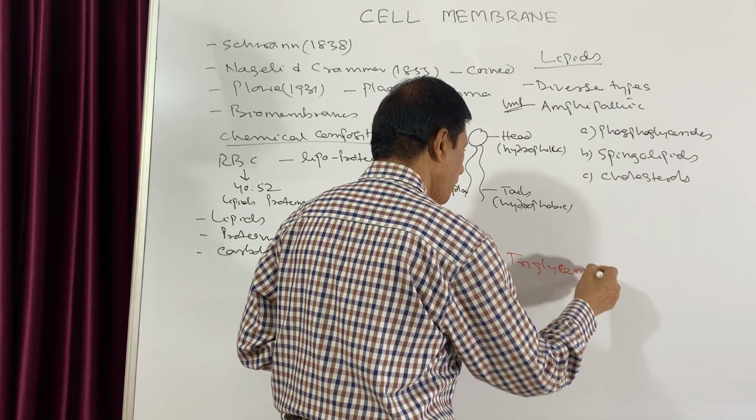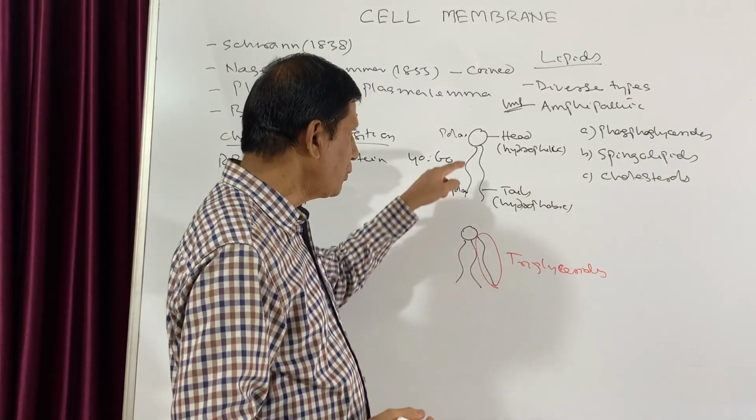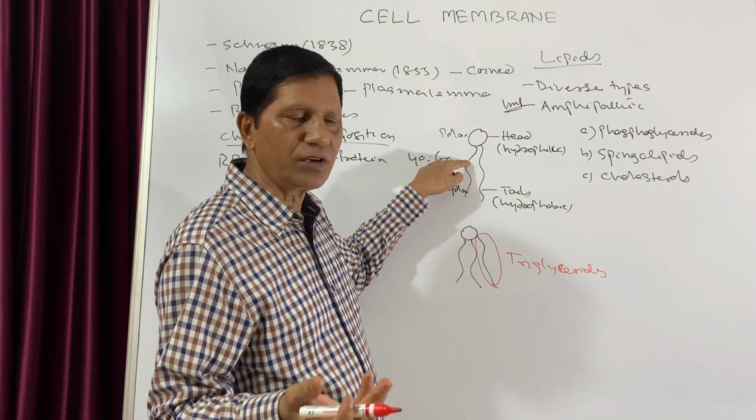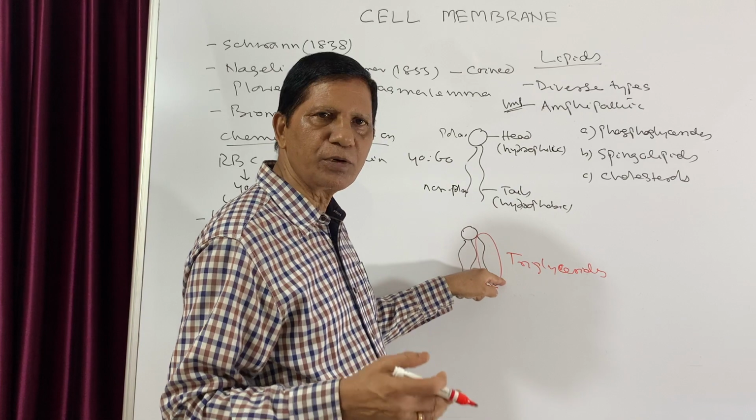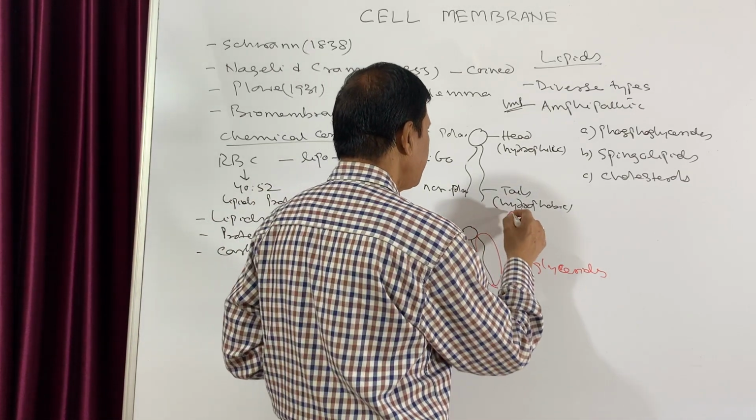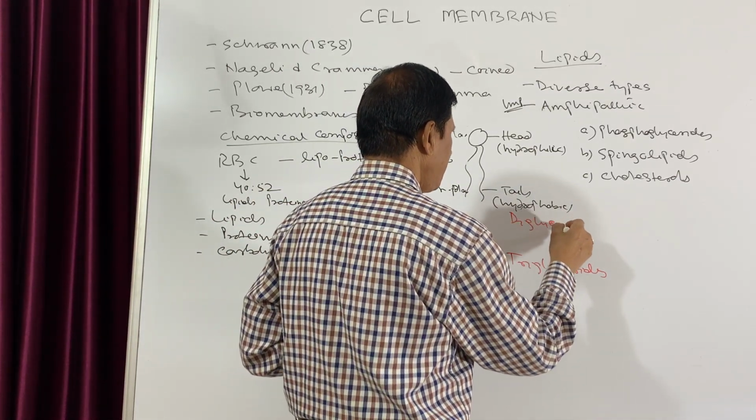That means in this form they are stored in the cell. But those which take part in the cell structure, that is in the form of phospholipids, since one is substituted by phosphoric acid, they are usually diglycerides. This is unique to them.